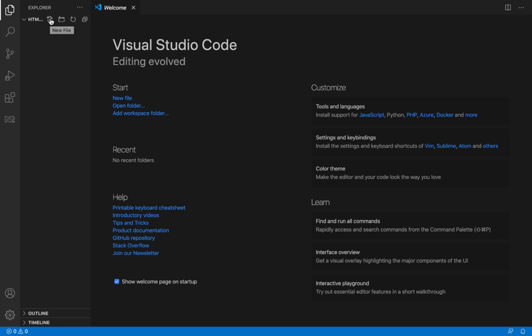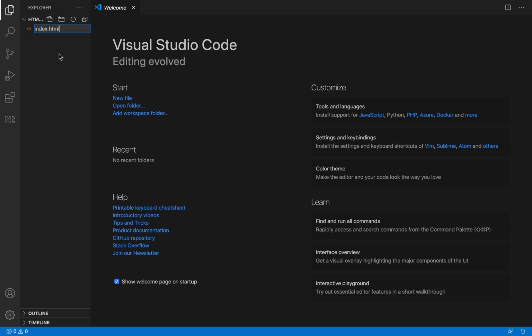So let's create a new file. Let's call this file index.html. You can call it any name. You can even put your name.html. Now listen, the extension is very important. As you can see, I'm using .html.